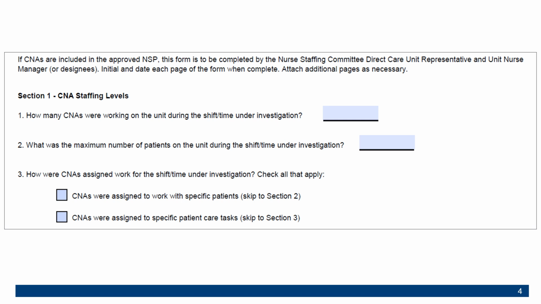Question 3 asks for information about the nature of CNA assignments during the shift and time under investigation. If CNAs were only assigned to work with specific patients, you would complete section 2, but would not need to complete section 3. Conversely, if CNAs were only assigned to specific patient care tasks, you would skip to section 3 without completing section 2. If CNAs were assigned to work with specific patients and were assigned to specific patient care tasks, you would need to complete both sections 2 and 3.